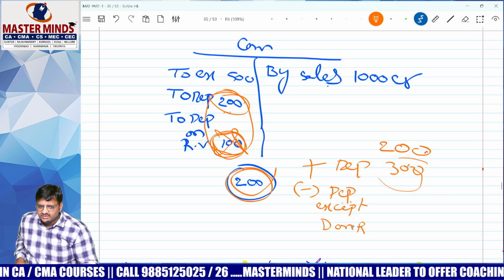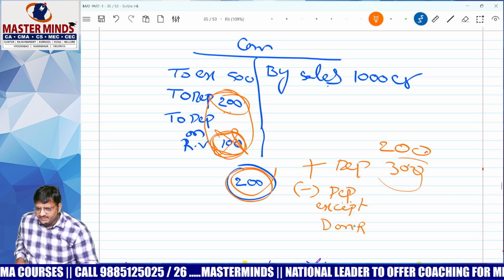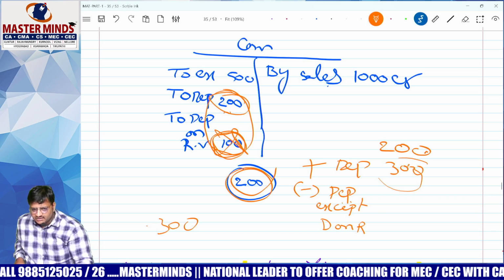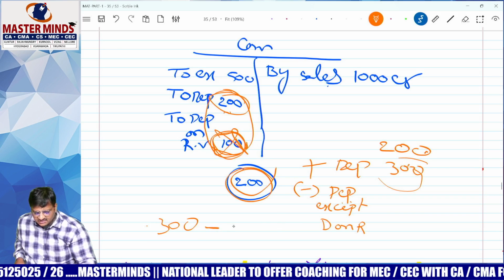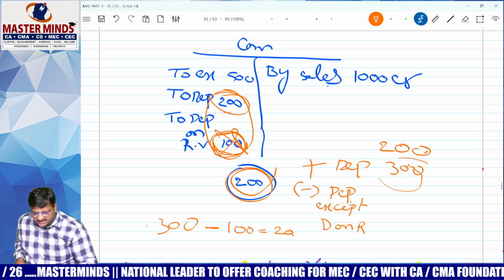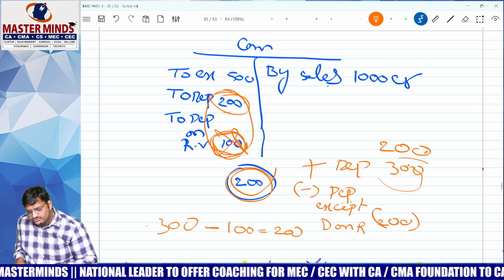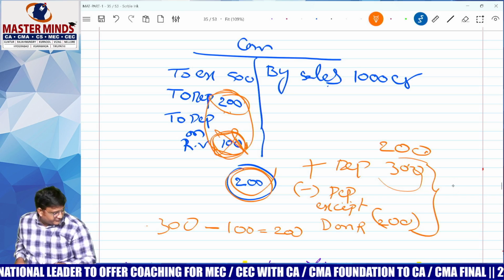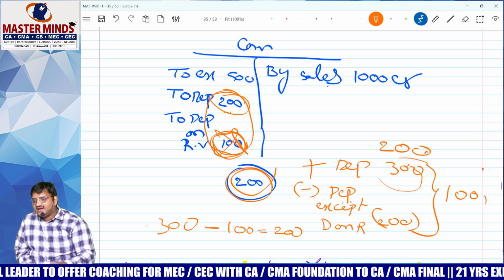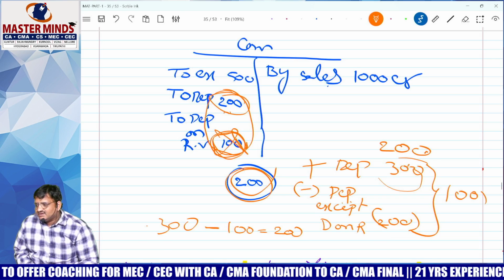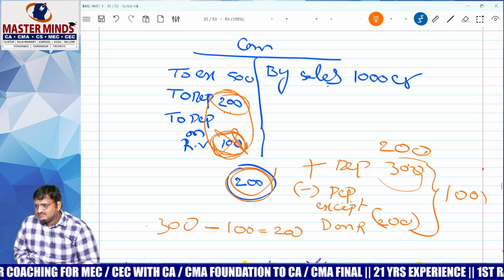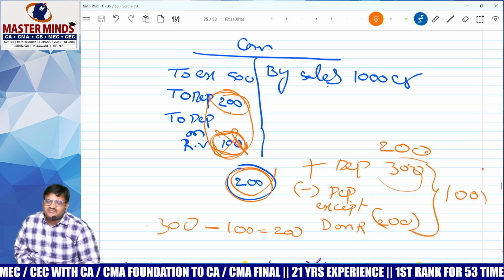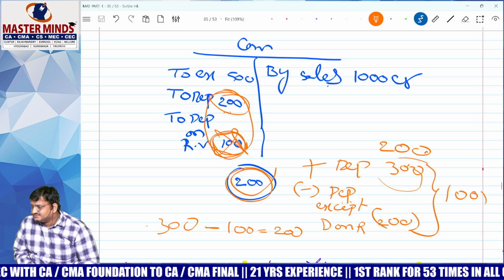Take the entire dip, but don't take one thing. What is that? Dip on revaluation. How much is the total dip? 300. In that 300, what is the dip on revaluation? 100. Don't take that; less the balance figure. 200 less. Common sense. 300 you added and 200 you deducted. What is the net amount? 100 should be added. Madam Meenakshi, what is this 100? Dip on revaluation. Nothing else. Dip on revaluation is not at all allowed.